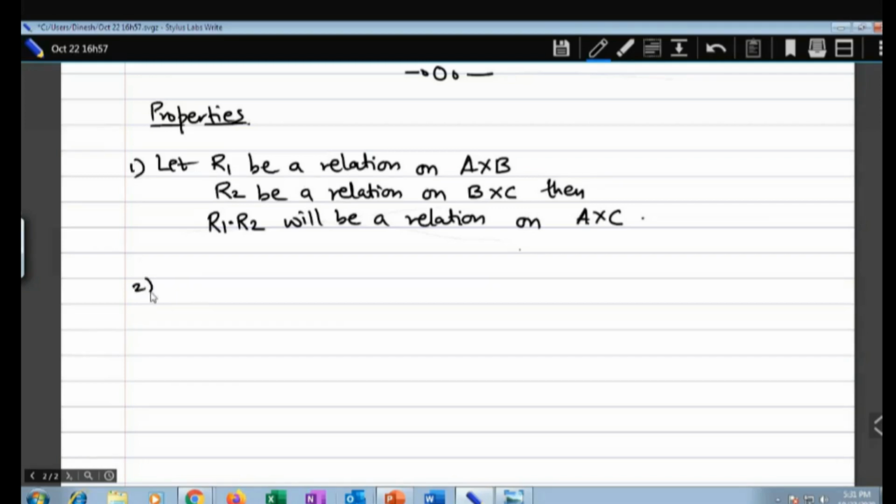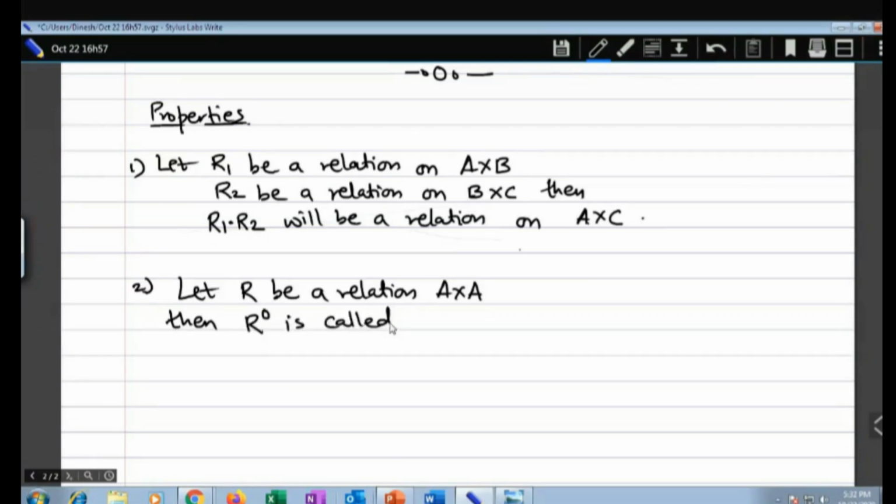Number two, let R be a relation on A cross A, the Cartesian product. Then R to the power 0 is called, this is very interesting, the equality relation.